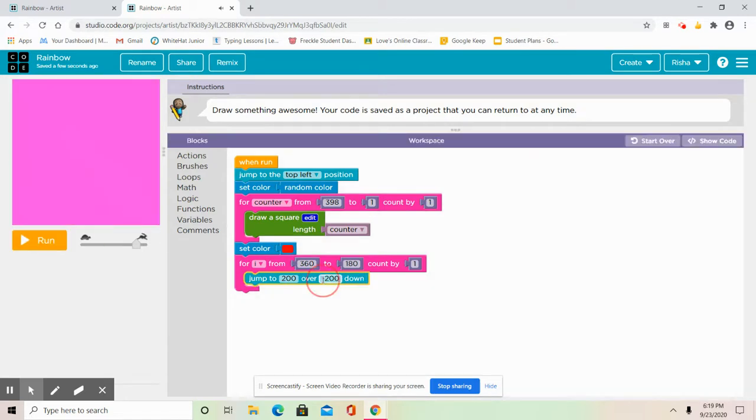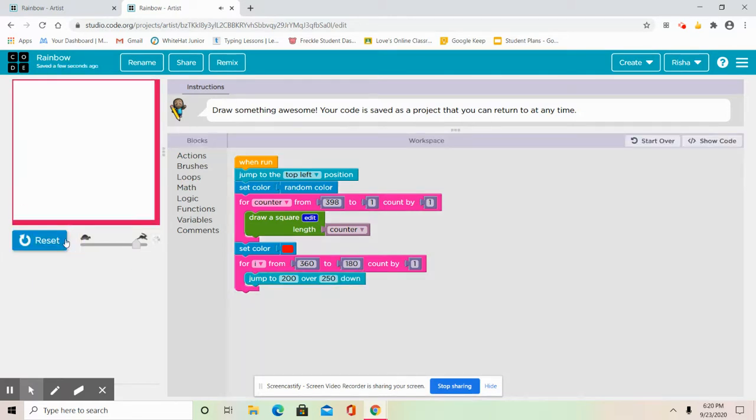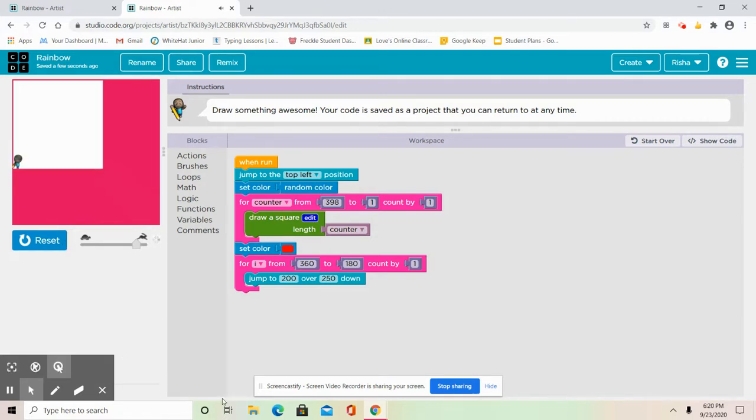Oh wait, before I do that, sorry, I meant 250. Sorry about that. So you know how it's going to go from outside to inside, the background, because we made it square. If you made it another shape, it would do the same thing, but it's going to be a different shape. So functions are really helpful. They're really easy to use and really helpful.